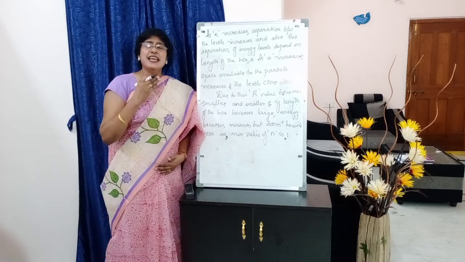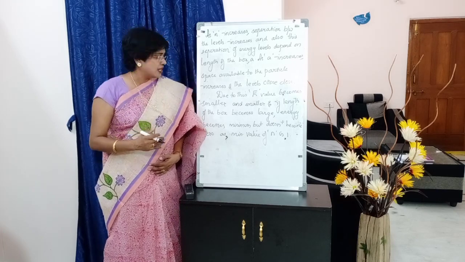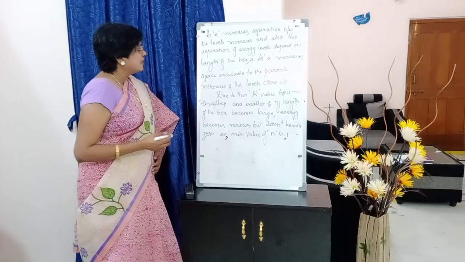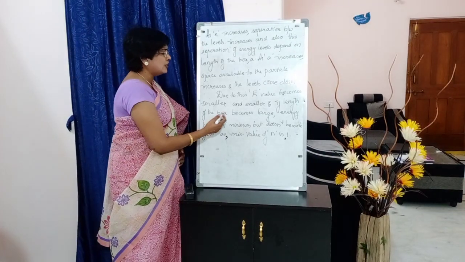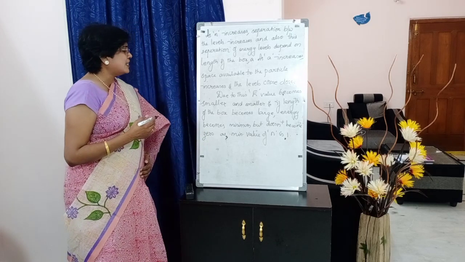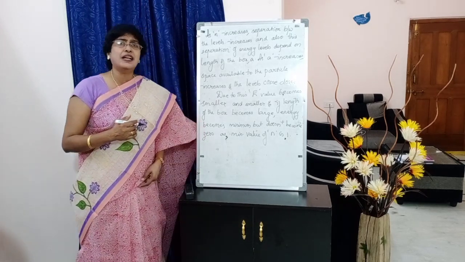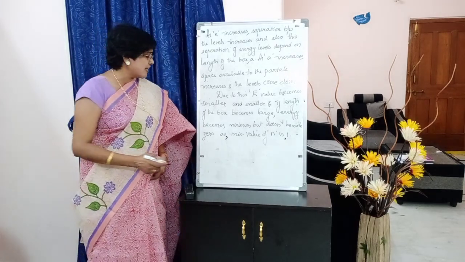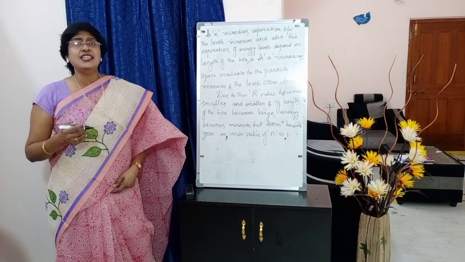Why? Because n is never 0. Therefore, it is the last sentence, students. Due to this, E values become smaller and smaller, and if the length of the box becomes large, energy becomes minimum but doesn't become 0 as the minimum value of n is 1. Okay. So, draw a line till here. This is the answer for energy levels, students.